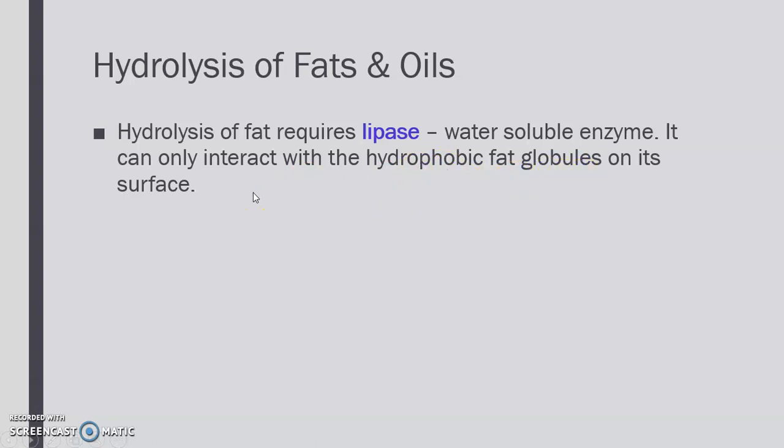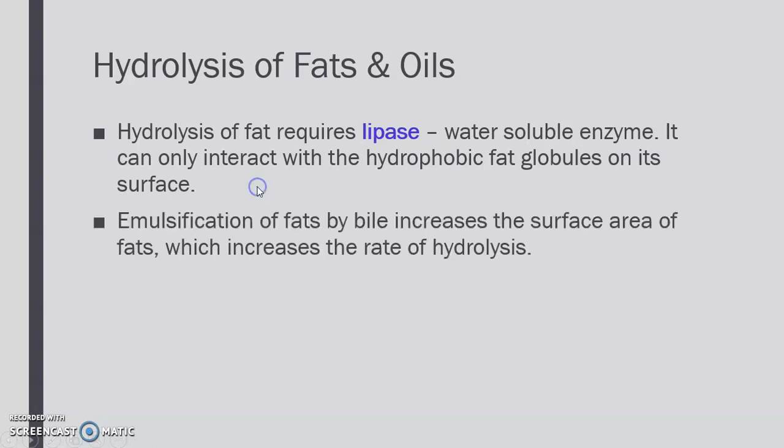And therefore, the larger the surface area, the higher the rate of hydrolysis. So that's why bile breaks it down. It emulsifies the fat so as to increase the surface area of the fats, and therefore allows lipase to actually access that fat droplet more effectively.